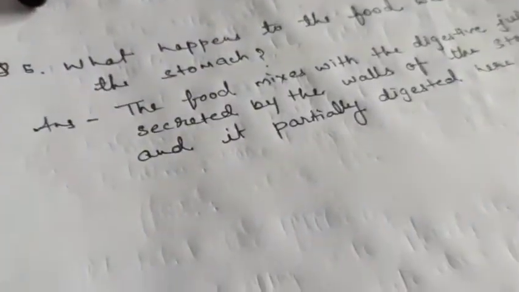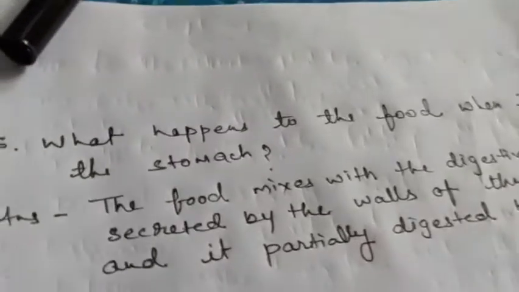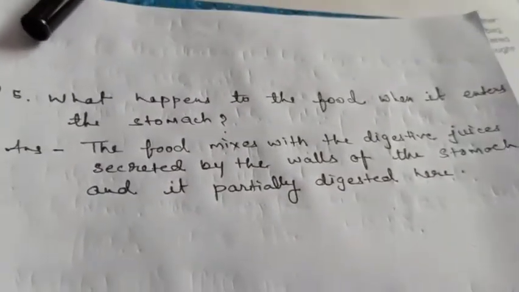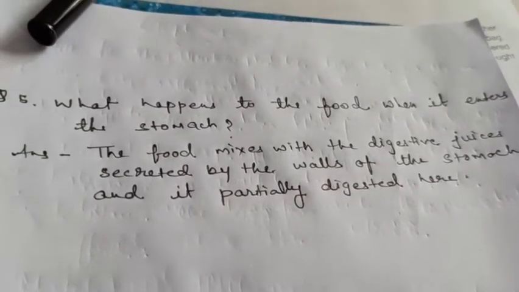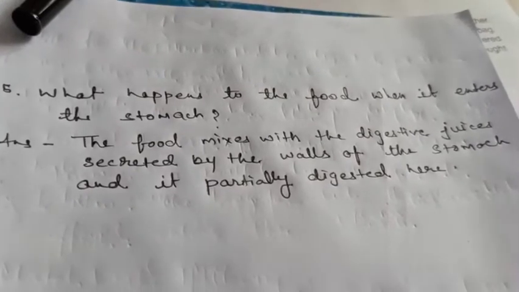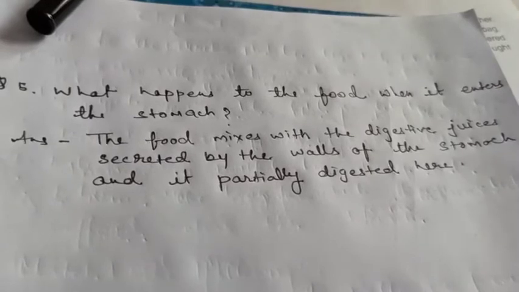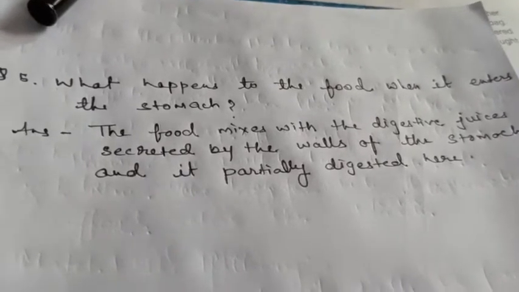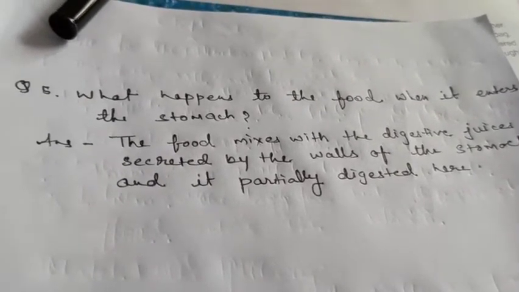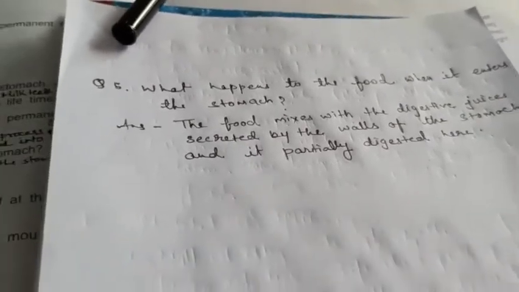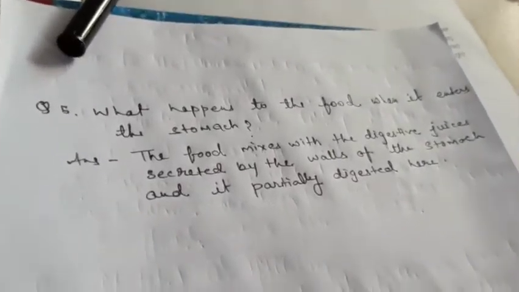So the answer is: the food mixes with the digestive juices secreted by the walls of the stomach and it is partially digested here. So this is the answer in brief.